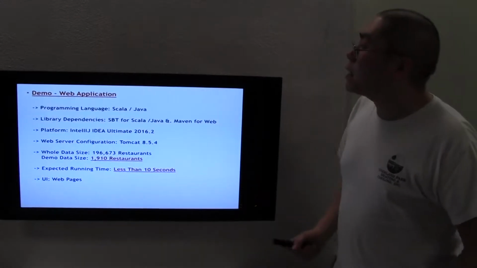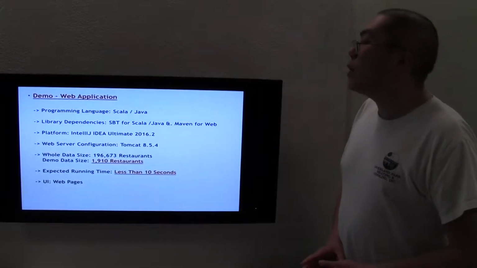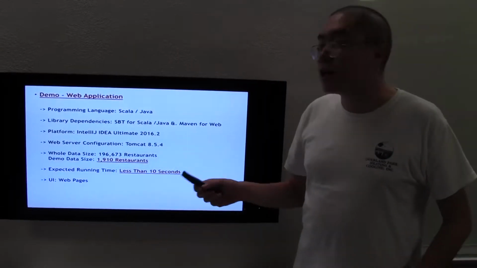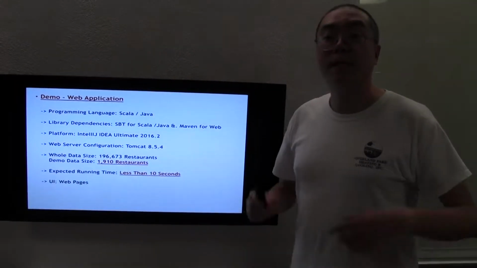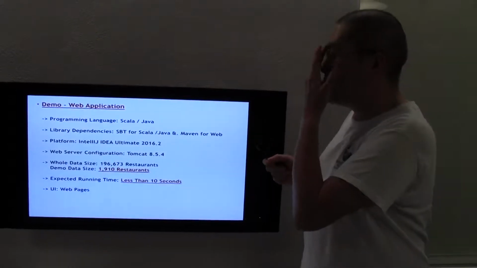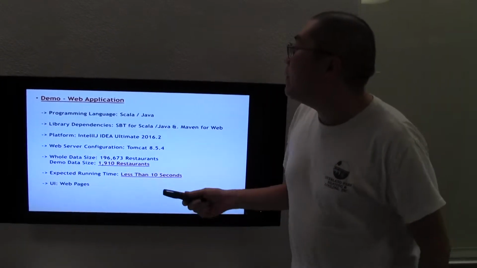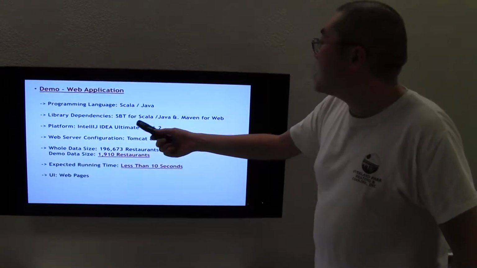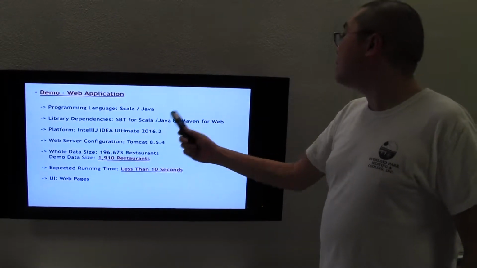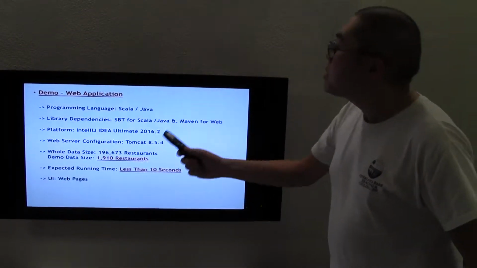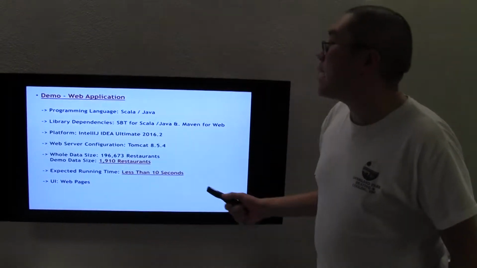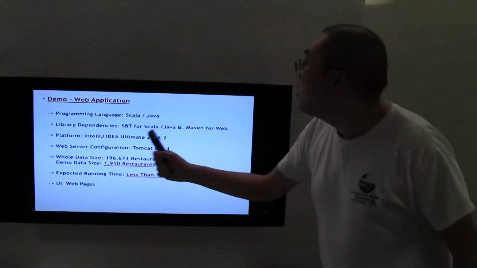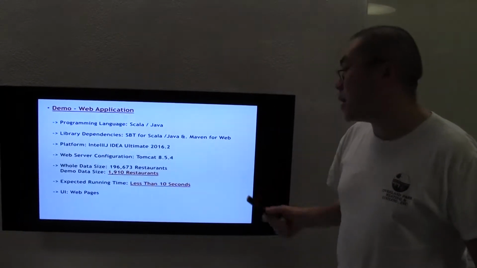So the last part, I'm gonna do a demo. Our demo will be a web application. We use Scala and Java to implement the entire application, and then we use SBT library dependency for Java and Scala, and we use Maven for web. Also our platform is IntelliJ IDEA Ultimate version. With the web server, we use Tomcat.